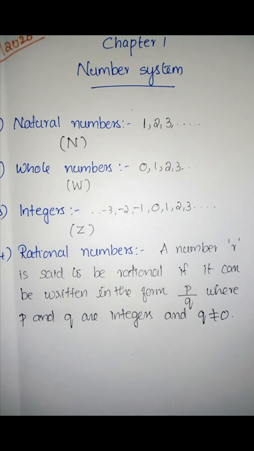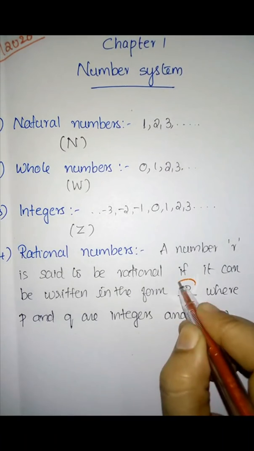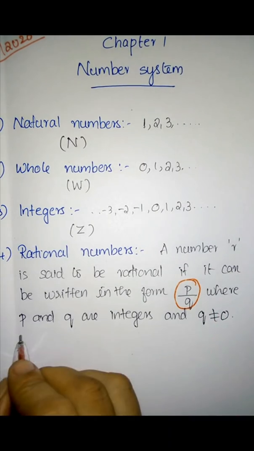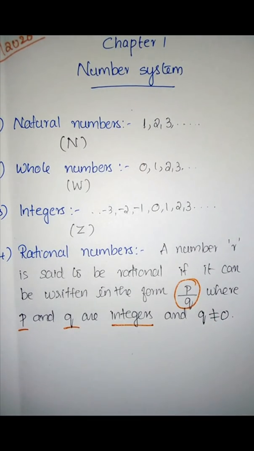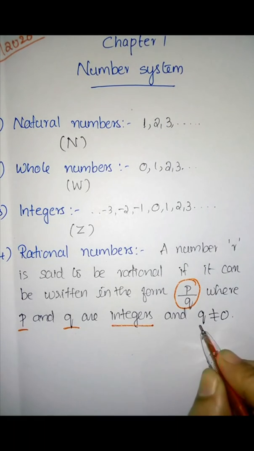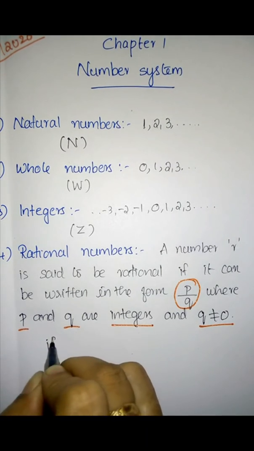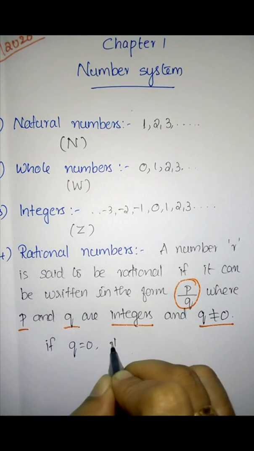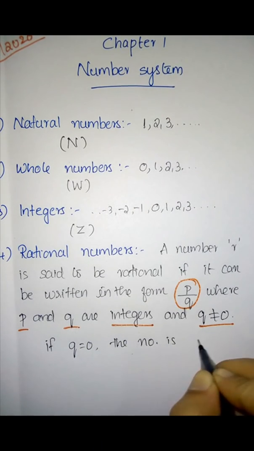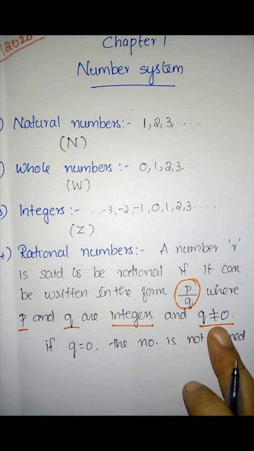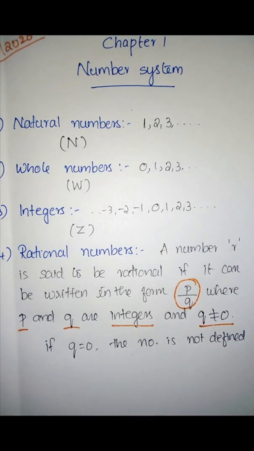So the rational numbers are what? A number r is said to be rational if it can be written in the form, what form? p by q, where p and q are integers. And one more specialty is that q is not equal to 0. So what would happen if q is equal to 0? If q is equal to 0, the number is not defined. So the special conditions you have to remember are q not equal to 0, and p and q are integers.